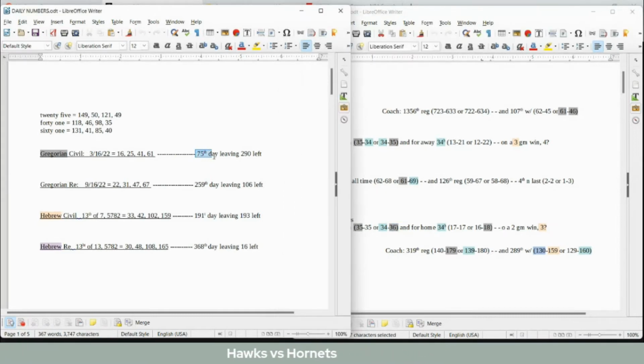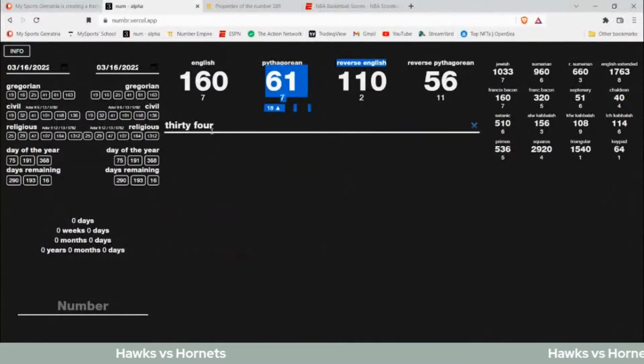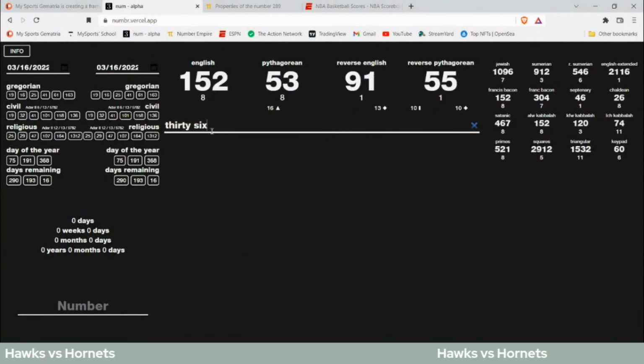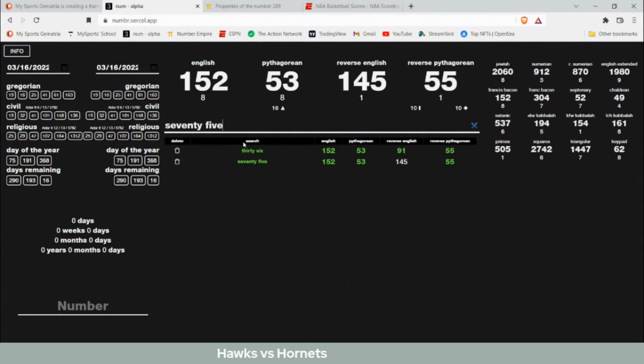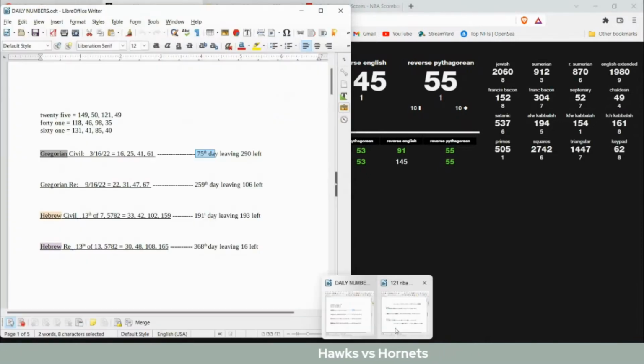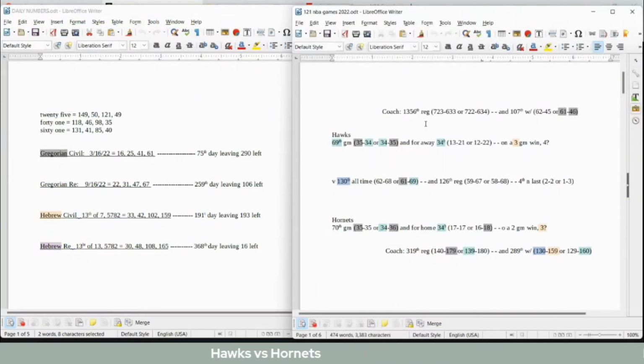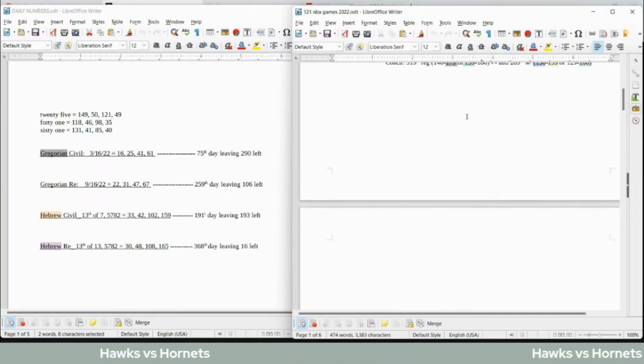Today is the 75th day of the Gregorian year. 36 and 75 are identical in 3 of the 4 base ciphers. Maybe that's another hint at the number 34. But those are the numbers for this game. Let's go ahead and move on to the next one.